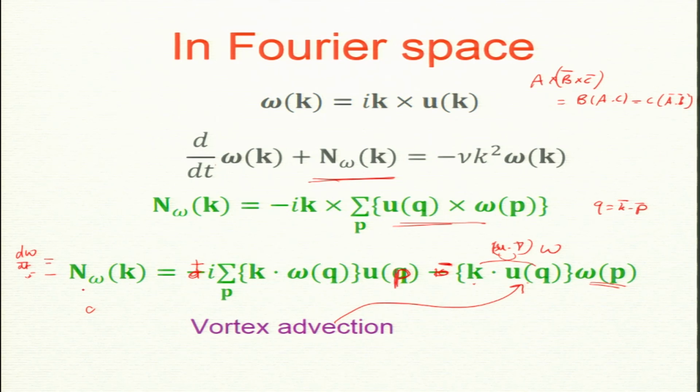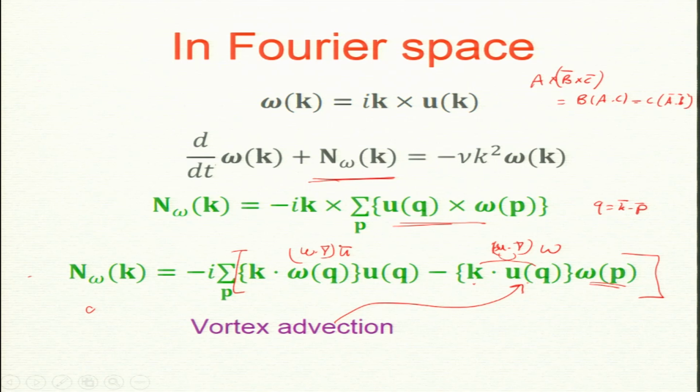So, let me just talk about the omega terms. I think there is an error of sign. Which is the plus sign? This plus sign is supposed to be this, and then the minus sign. So, minus becomes plus. This term is coming from u dot grad omega, and this is coming from omega dot grad u.